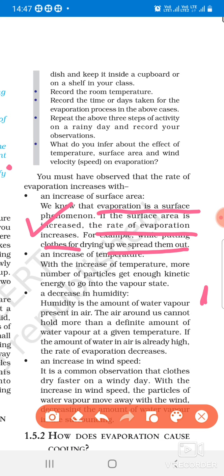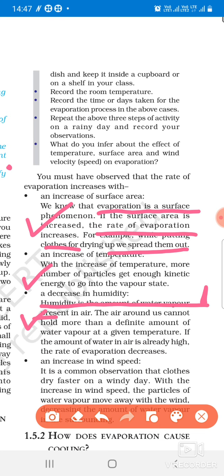Next is the increase of temperature. When the temperature is high, evaporation will be fast because the kinetic energy increases, and if the temperature is less, then the evaporation will be less. So it has a direct effect: increase of temperature increases evaporation. Now humidity. What is humidity? It is the amount of water vapors present in the air. That is the definition of humidity. If the air already has a large amount of water vapors in it, then it will not absorb more water.